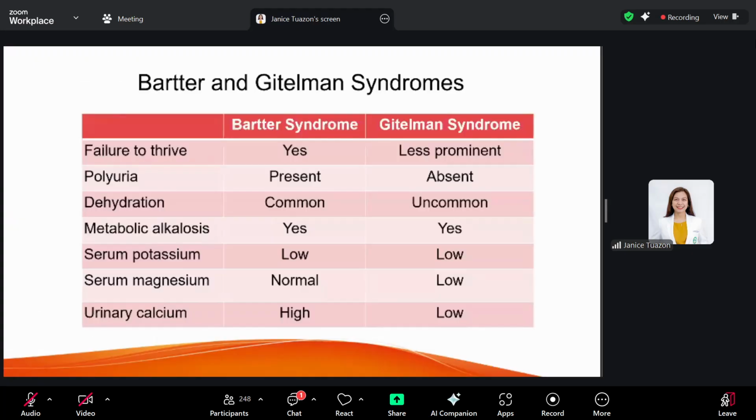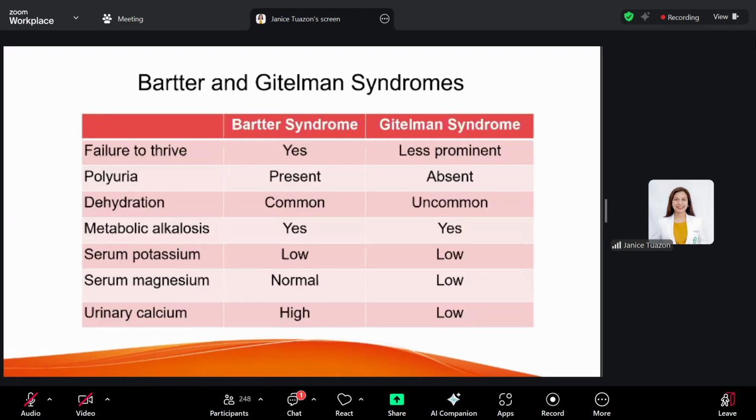Now, this table summarizes the similarities and differences between your Bartter's and Gitelman's syndrome, and these are the two diseases on the other spectrum. Your RTA has acidosis, but your Bartter and Gitelman syndromes would present with alkalosis. The main difference would be the failure to thrive. It's more prominent in Bartter's syndrome.